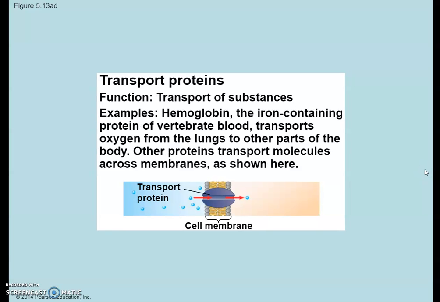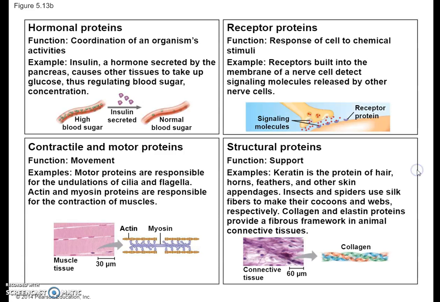Transport proteins, their function is to transport substances. For example, hemoglobin, the iron-containing protein of vertebrate blood, transports oxygen from the lungs to the other parts of the body. Other proteins transport molecules across membranes, as shown in the picture. Then we have hormonal proteins, receptor proteins, contractile and motor proteins, as well as structural proteins.